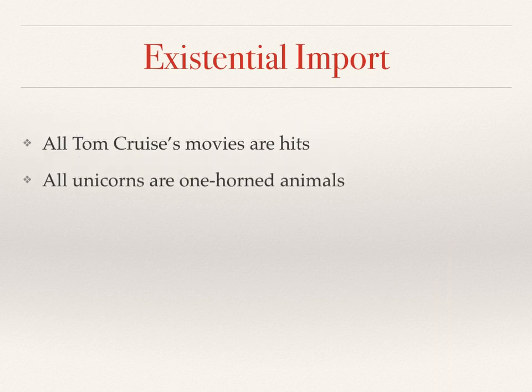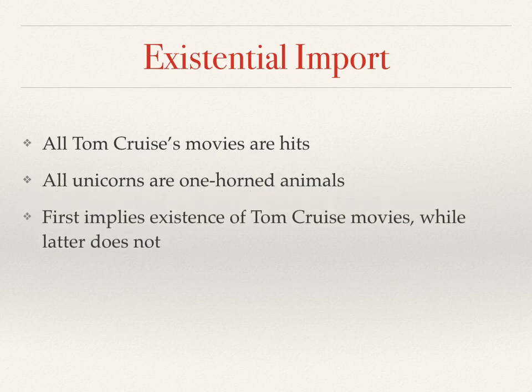But then we can say all unicorns are one-horned animals. Now, by definition, a unicorn is a one-horned animal, but a unicorn does not actually exist. So that's why in the first case, we have the implication of existence for Tom Cruise movies, but the latter does not imply existence.